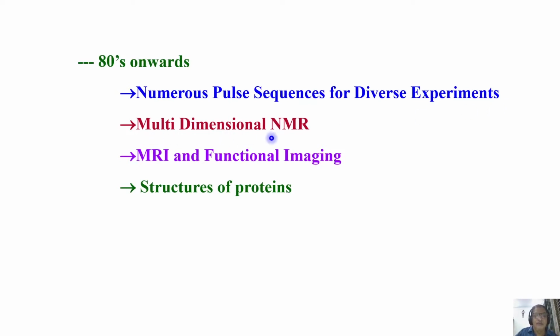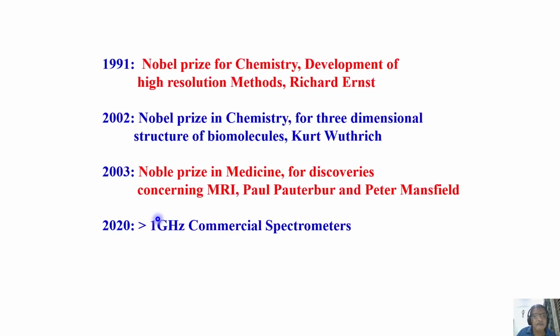So, multi-dimensional NMR, MRI, and functional imaging started emerging. And people were able to get three-dimensional structures of proteins. And for all these things, remember what happened. In the year 1991, the Nobel Prize in chemistry was conferred on Professor Richard Ernst for the development of high-resolution NMR methods.